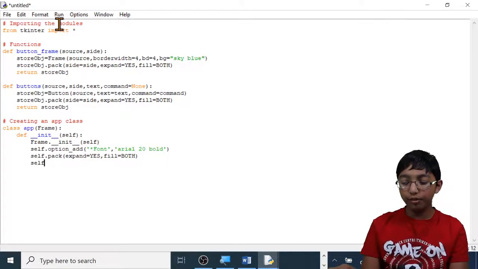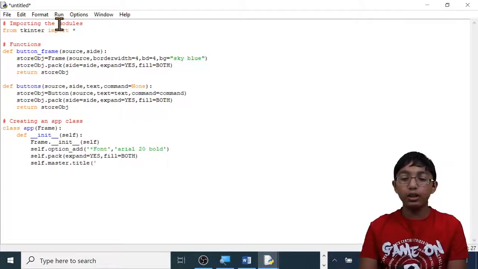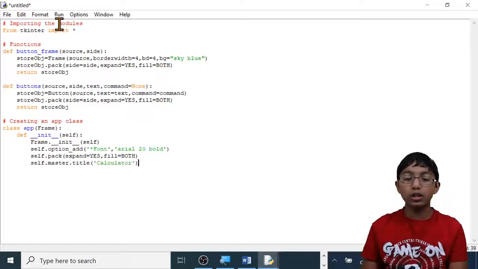Then do self.master.title, open brackets, apostrophe. Now we're going to type a title. Mine is going to be Calculator, apostrophe, close brackets. So this title is going to appear at the top of the screen in the white bar.